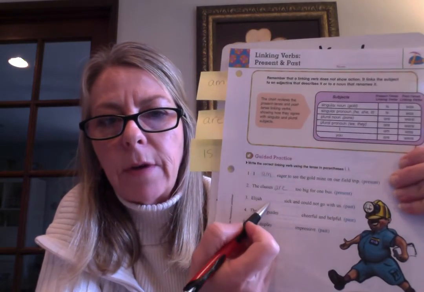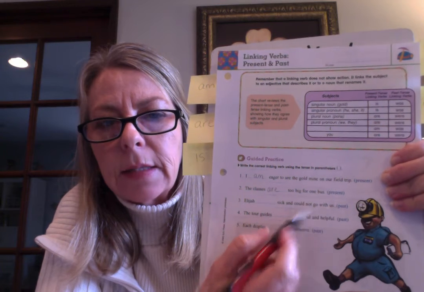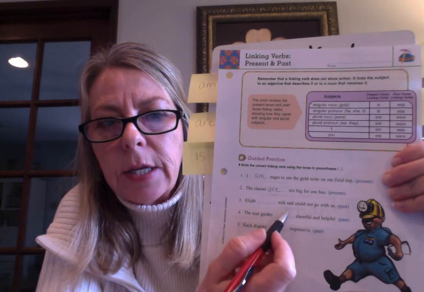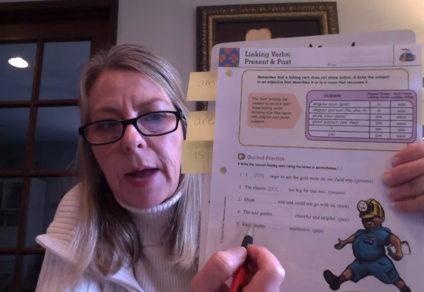Okay, number three, Elijah blank sick and could not go with us. Okay, and we want it in the past tense. So it was like yesterday, Elijah blank sick. Okay, so we want the linking verb in the past tense to link Elijah to sick. So what would we write? We would write was. Elijah was sick and could not go with us.